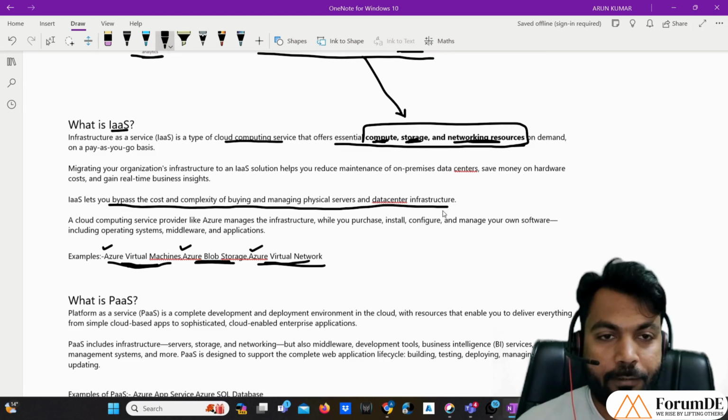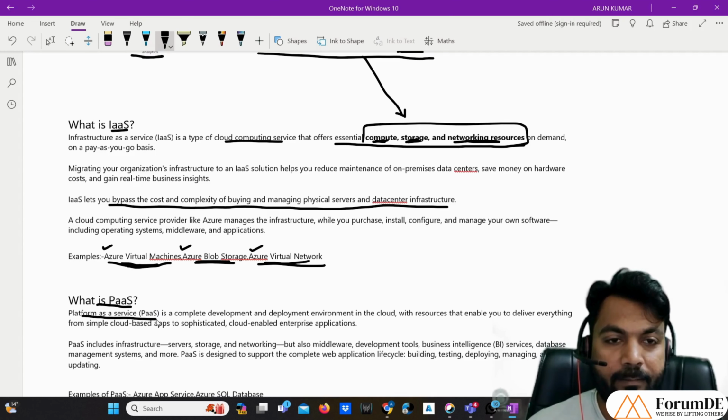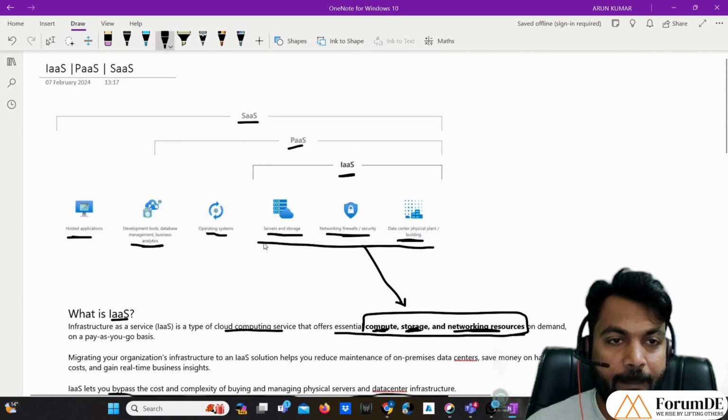Now let's talk about PaaS, or platform as a service. PaaS includes all the things that were under IaaS: server, storage, network, firewall, security, data center, physical plant, and building. Plus, it also includes the operating system.